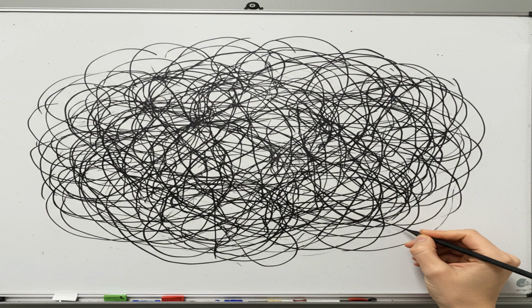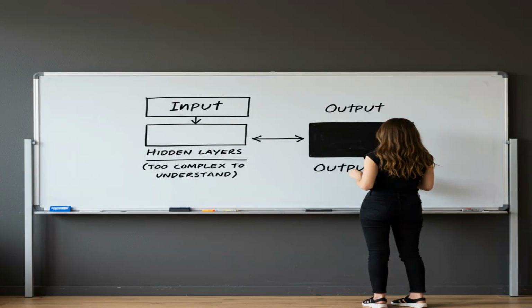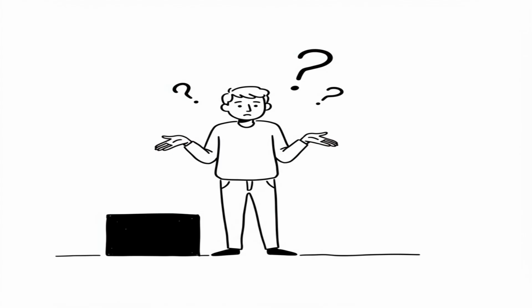The sheer number of parameters and nonlinear relationships makes it nearly impossible for a human to trace every step of a decision. So even the AI's creators might not fully grasp why it made a specific prediction or decision. The why behind an AI's output is often missing, leaving us without critical insights.